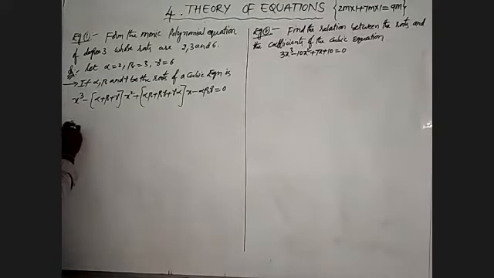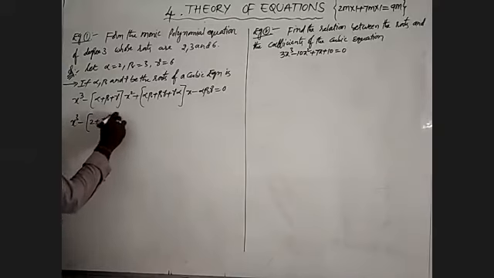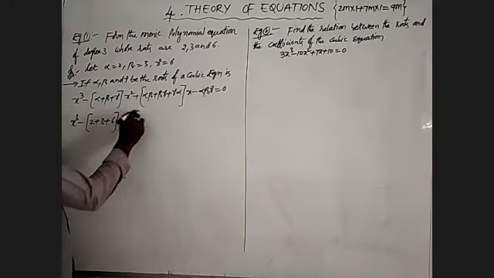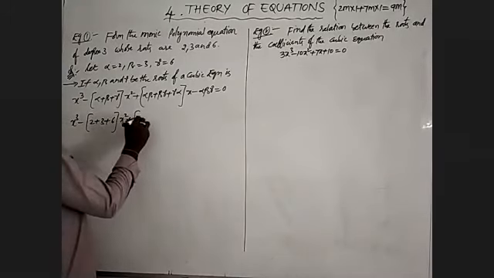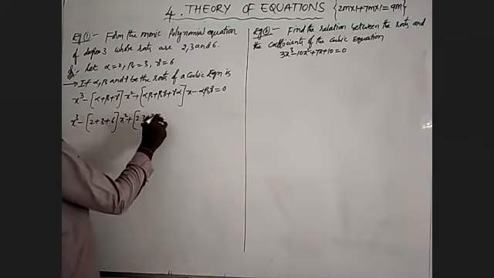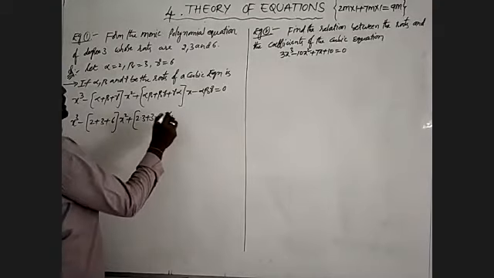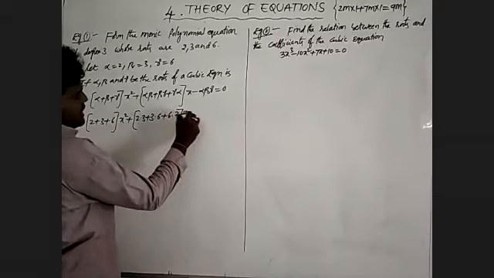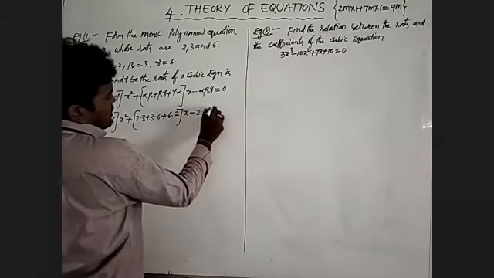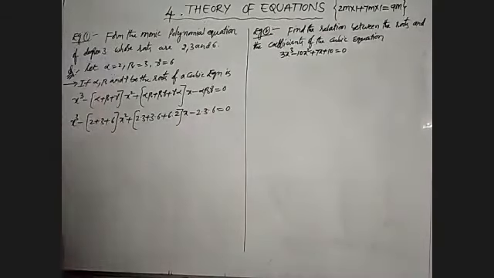That is, x cube minus (2 plus 3 plus 6) x square plus (2 into 3, 3 into 6, 6 into 2) x minus 2 into 3 into 6 is equal to 0.